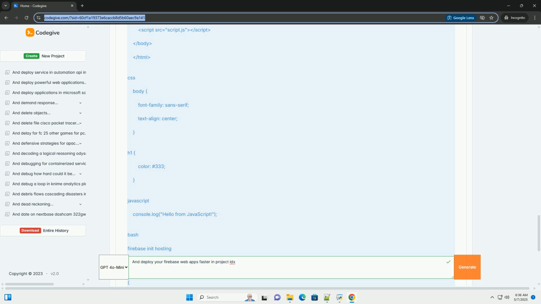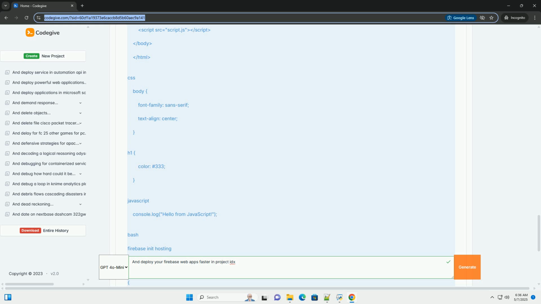It looks something like https://yourprojectid.web.app or https://yourprojectid.firebaseapp.com. For verification, open the deployment URL in your web browser to verify that your app is deployed correctly. Faster deployment strategies and best practices.